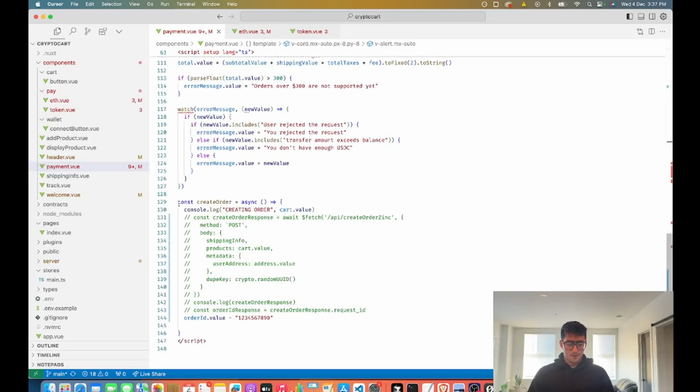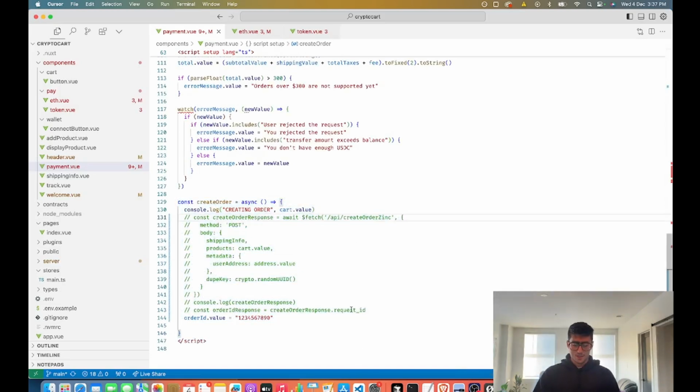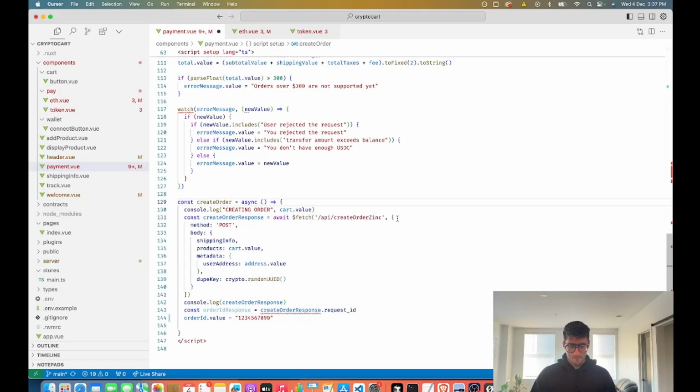And then the last item is actually creating the order. I've commented this out just for testing purposes, but essentially we're using this API called Zinc. Zinc is the magic behind this entire thing. Zinc is an API. You can send information to Zinc and they will place orders on Amazon on your behalf.